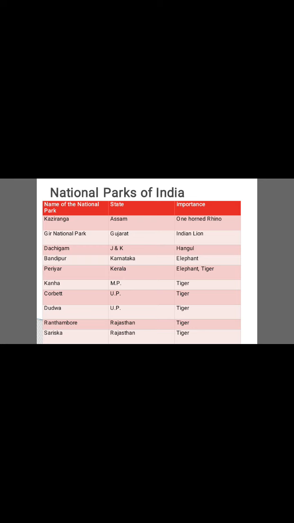Kanha National Park is present in Madhya Pradesh. It is important for its conservation of tiger. Corbett National Park is present in UP, famous for tiger, and Dudhwa National Park is also present in UP and also conserves tiger. Ranthambore National Park is present in Rajasthan, famous for tiger conservation, and Sariska National Park is also present in Rajasthan. Its importance is it conserves tiger.